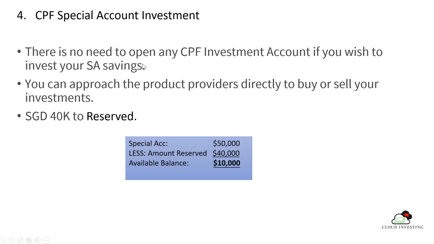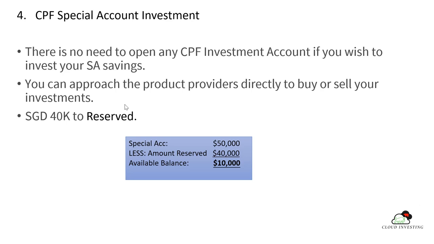If you want to use your special account to invest, it is a little bit different. The special account does not require you to open a CPF account with those agents. You only have to go to the product provider directly to buy or sell your investments. You can go to the broker, which I think must also be a service provider you can find on the CPF website.